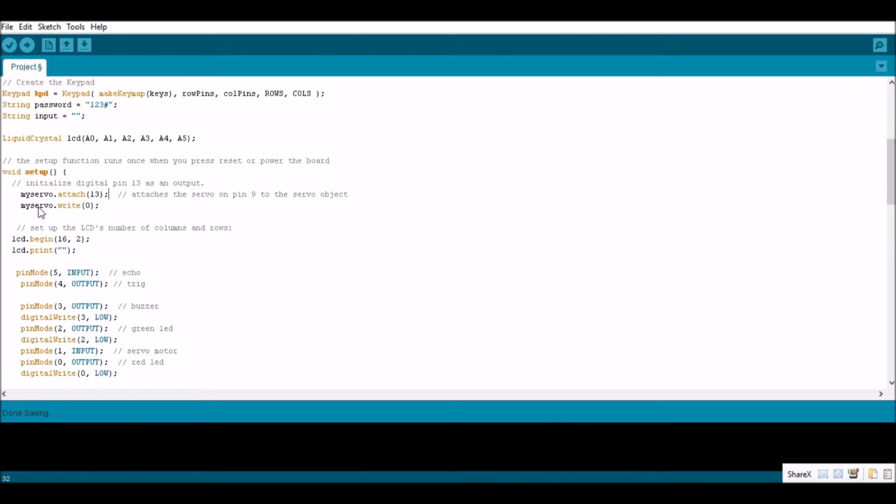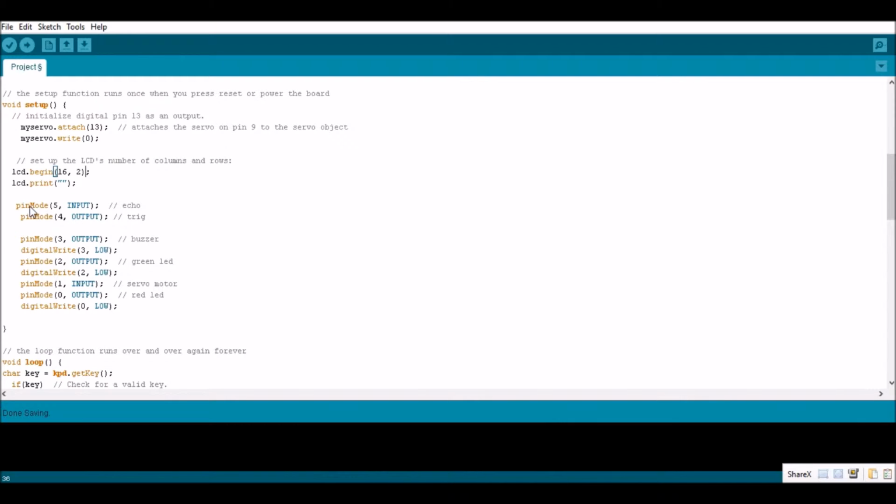And firstly, we're going to lock the door, so we're writing 0 on the servo. Then we're going to begin the LCD, and it is a 16 by 2 LCD. And we're going to print nothing because at the beginning there is no one at the door.